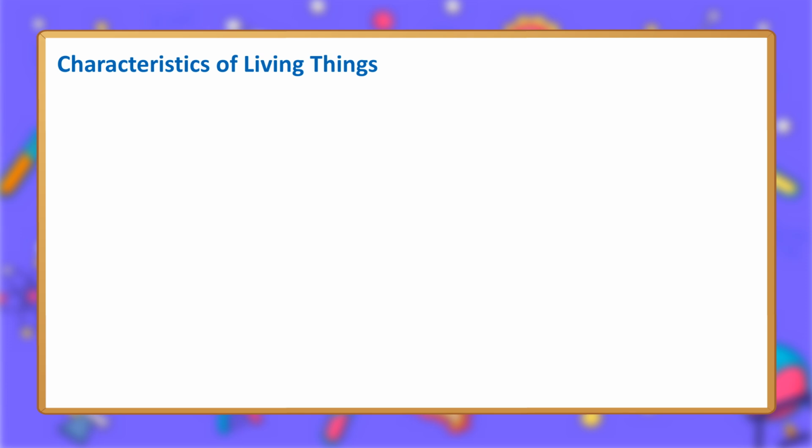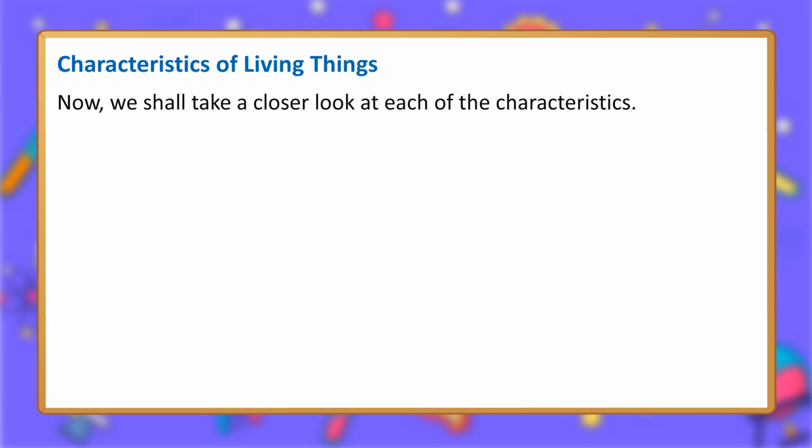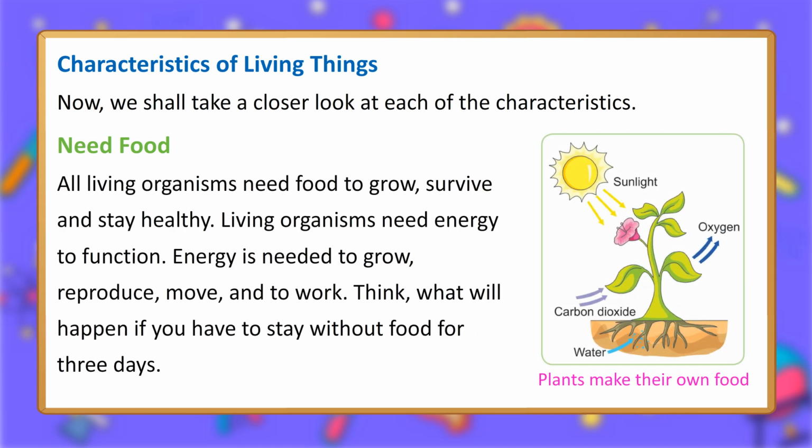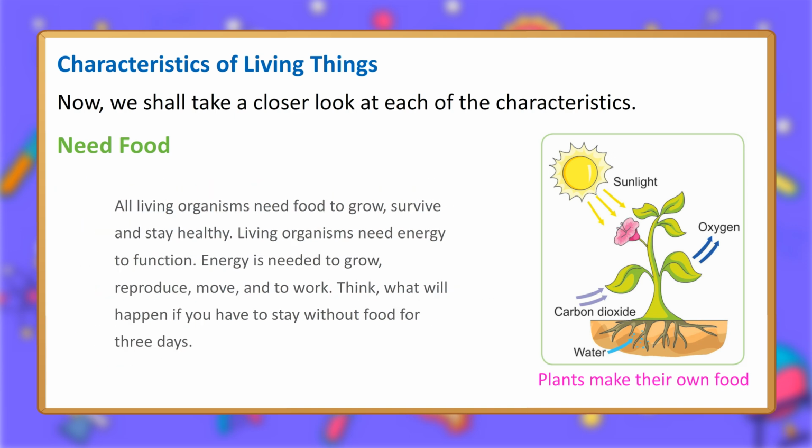Characteristics of living things. Now, we shall take a closer look at each of the characteristics. Need food. All living organisms need food to grow, survive and stay healthy. Living organisms need energy to function. Energy is needed to grow, reproduce, move, and to work. Think, what will happen if you have to stay without food for 3 days?